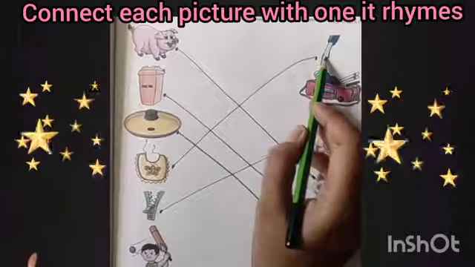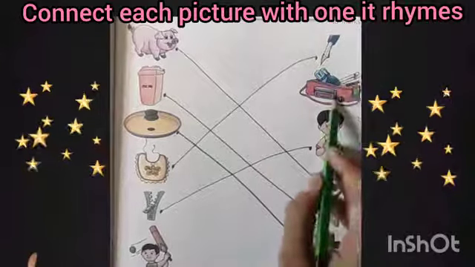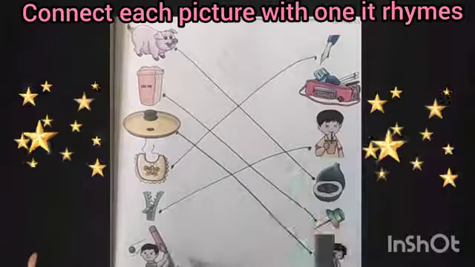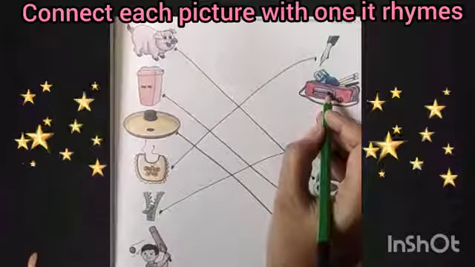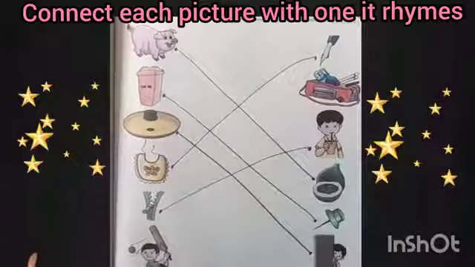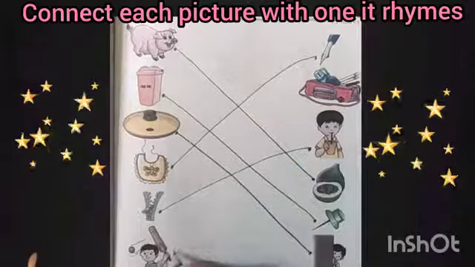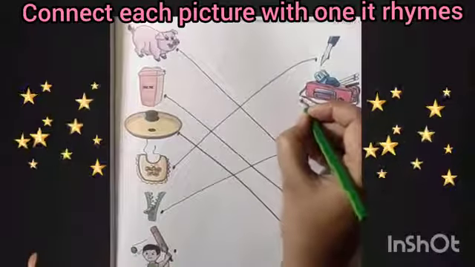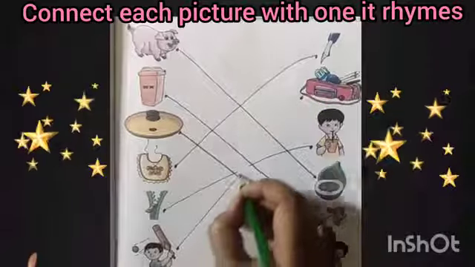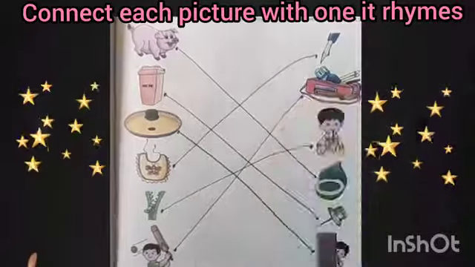This is n, ib, nib. This is k, it, kite. So this is h, it, hit. This is k, it, kite. Both pictures are of "it" sound. So we will match hit with kite like this.